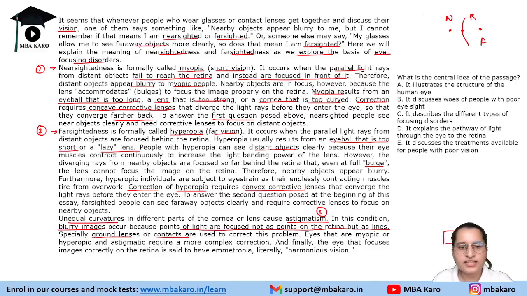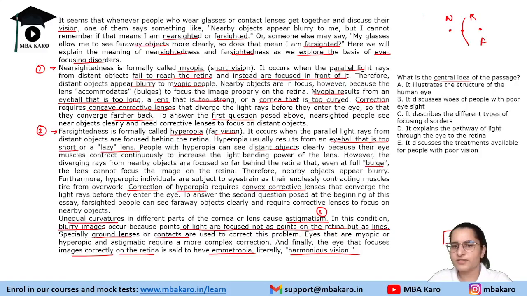And finally, the eye that focuses images correctly on the retina is said to have emmetropia, that is, harmonious vision. When the eye is focusing images correctly on the retina, there is no problem at all. That is why we wear either contact lenses or spectacles. The whole point is to form the image exactly on the retina. If the eye is able to do that, it is healthy, in a normal state.